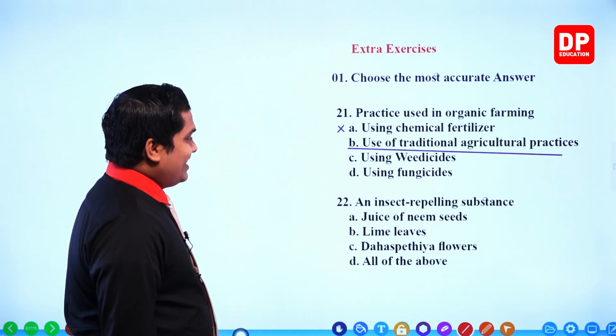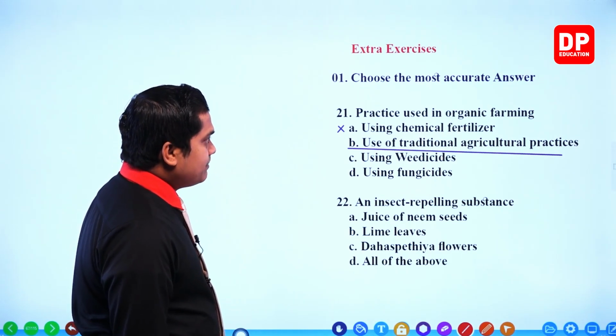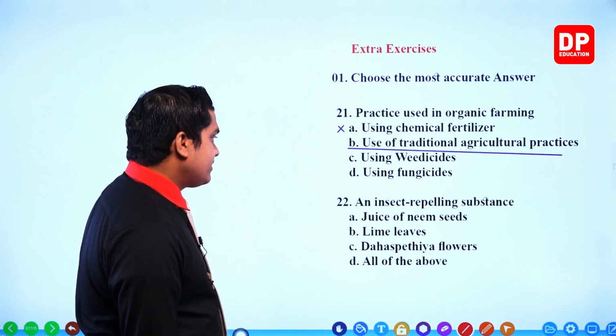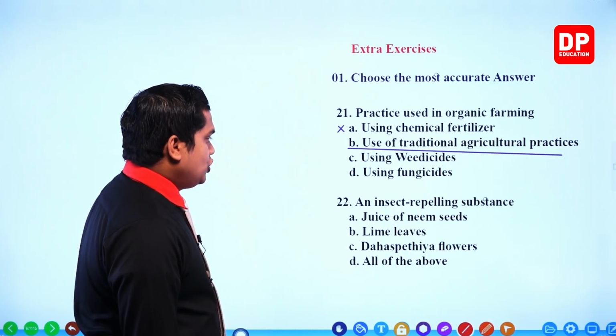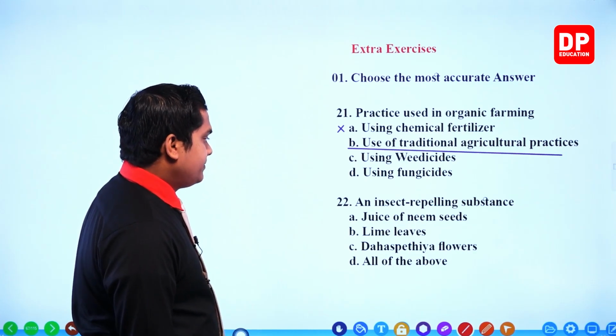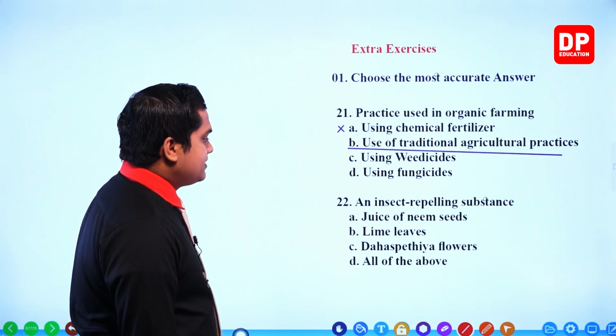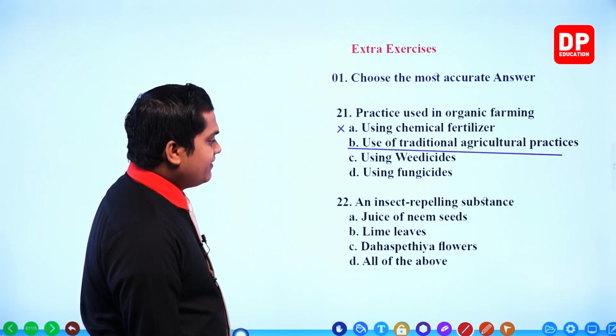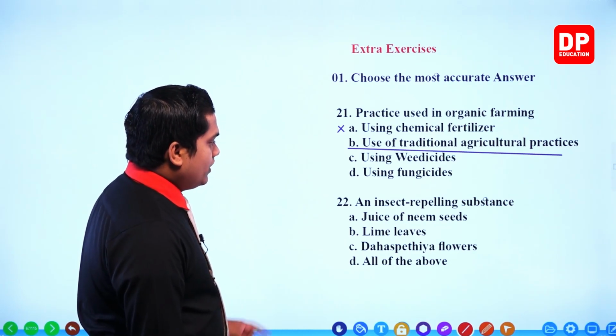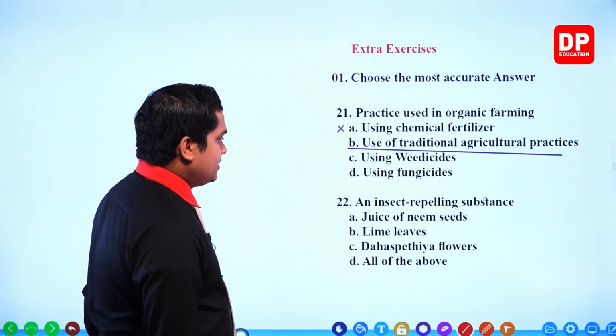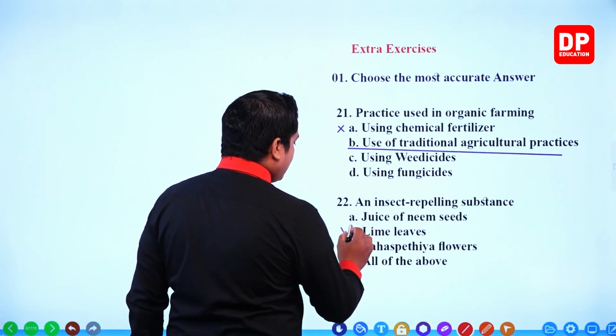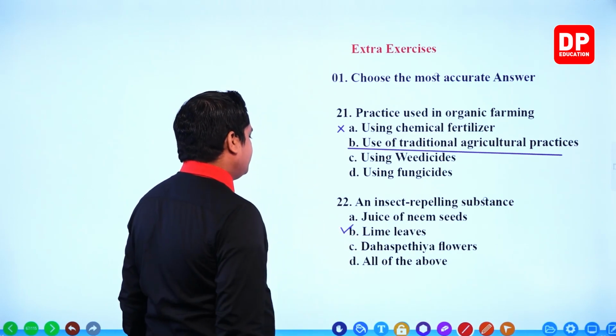Next one, insect repelling substance. Juice of neem seed, lime leaves, Dahaspetia flowers. Lime leaves are correct, we know that for sure.